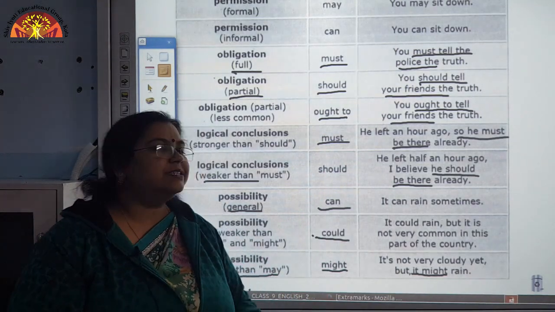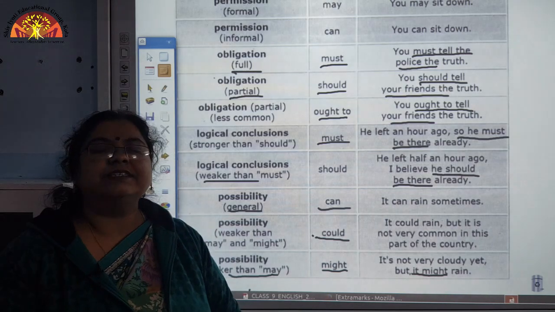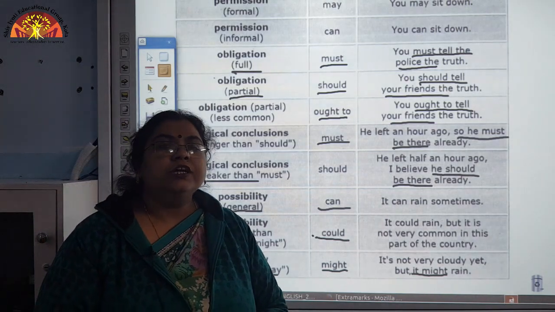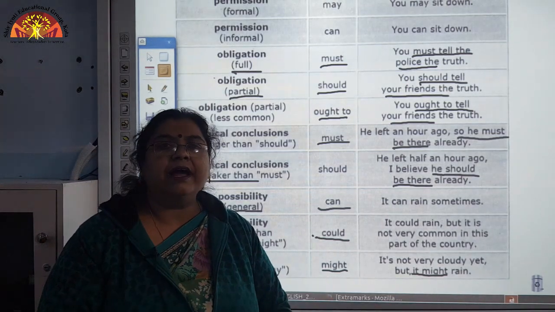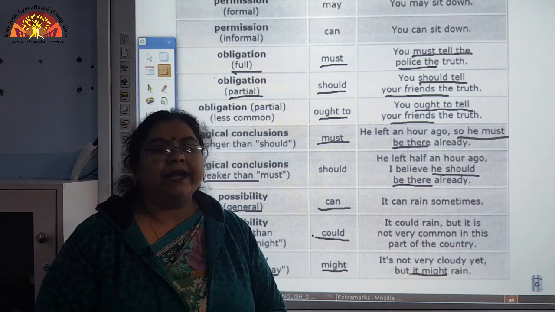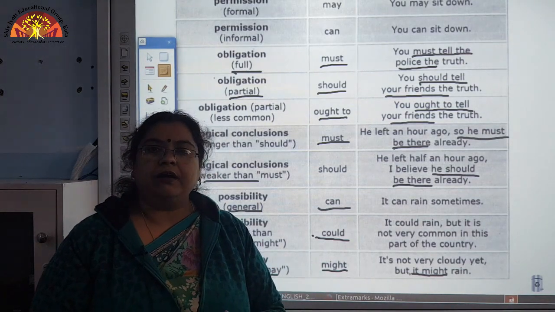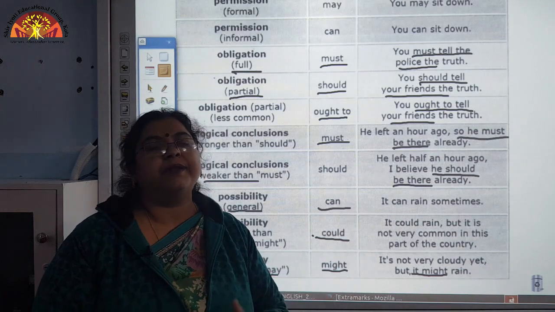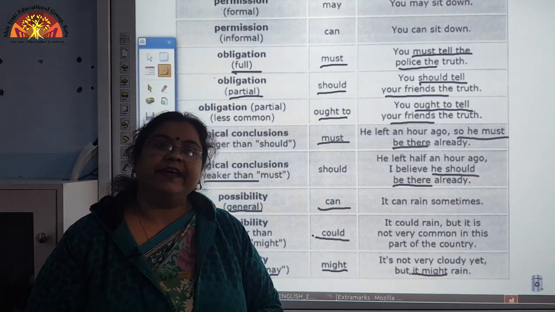So, students, in this manner we have done all the various aspects about modals. So, go through the video and do the required exercises regarding the modals to practice these modals in various sentences.